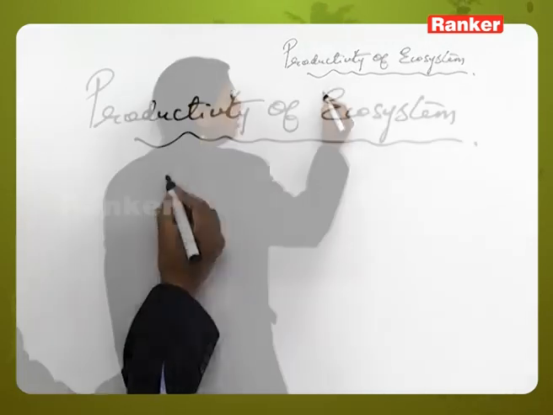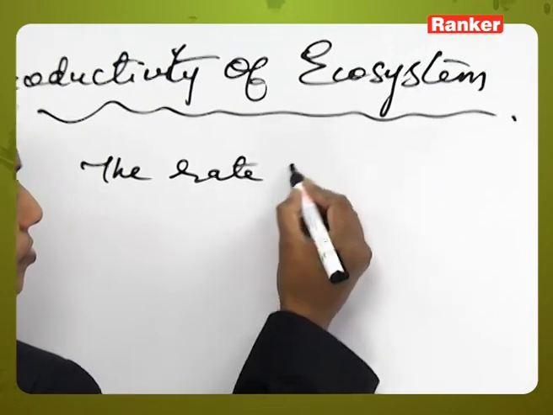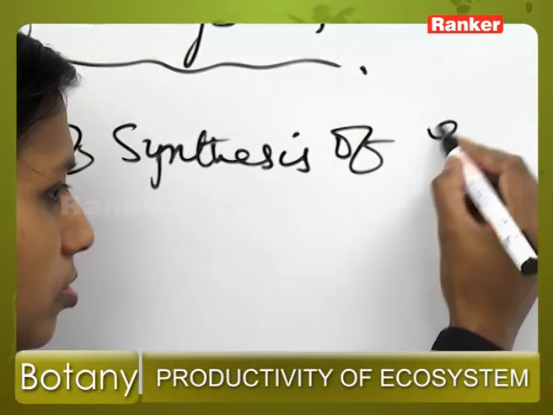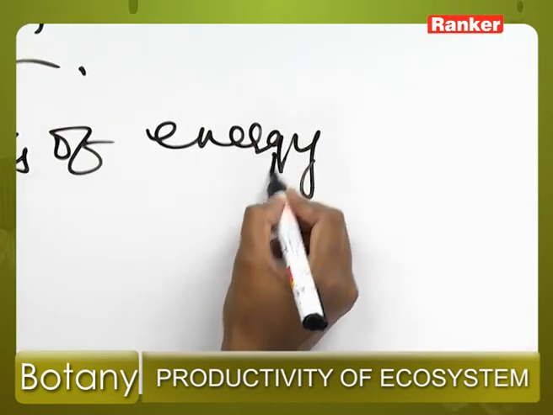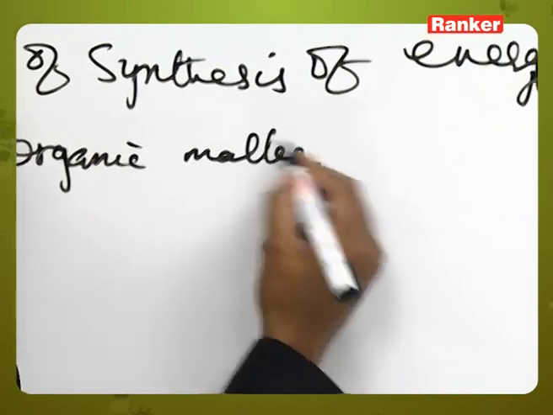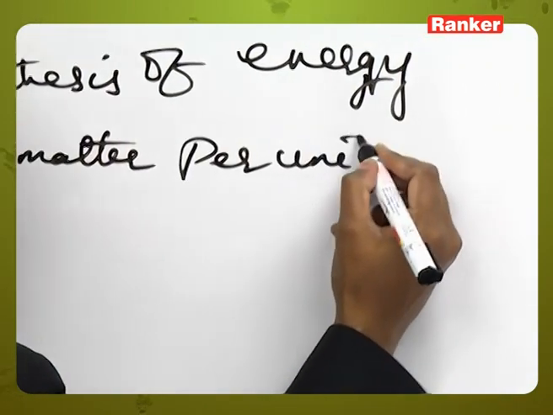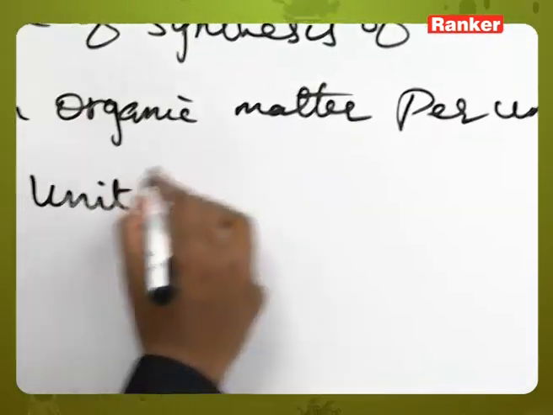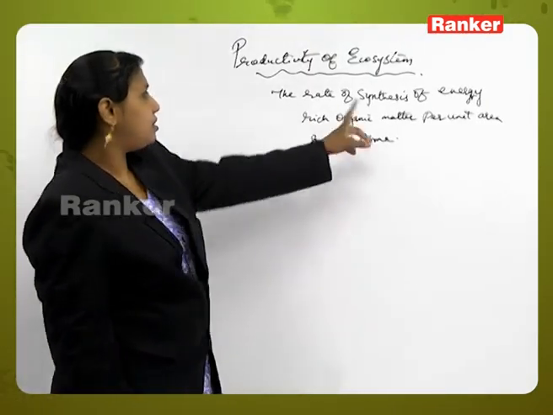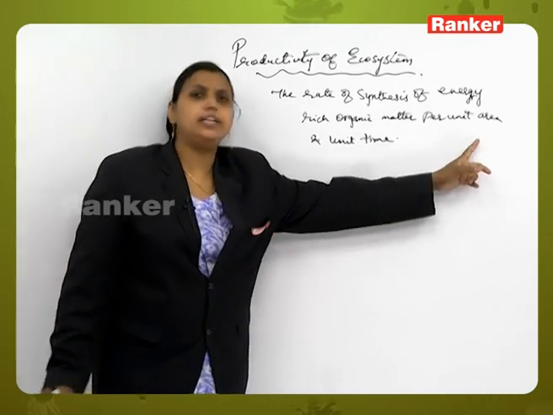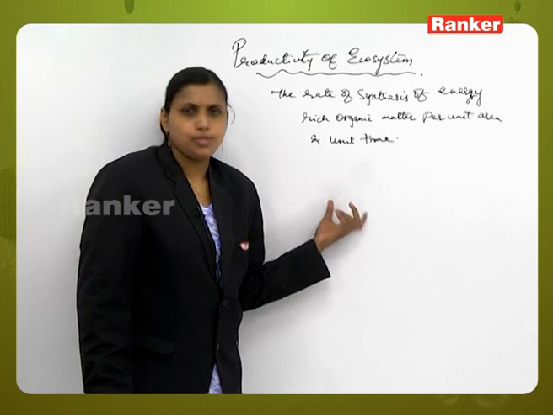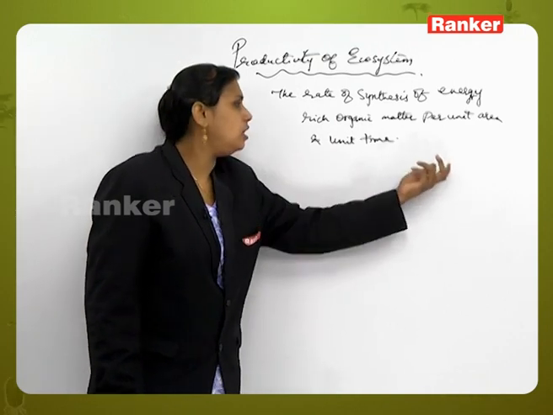What is productivity here? The rate of synthesis of energy rich organic matter per unit area and unit time is called the productivity, and if it is occurring in an ecosystem then it is called the productivity of the ecosystem.